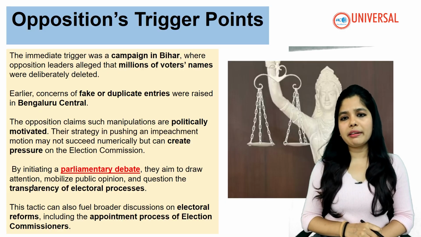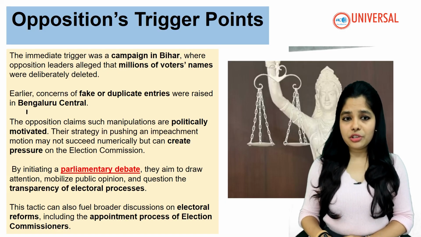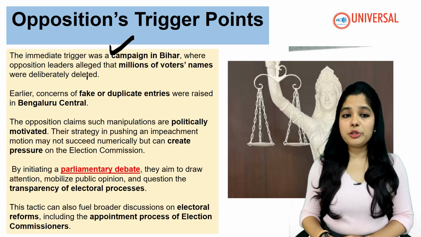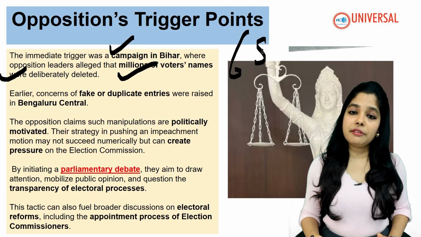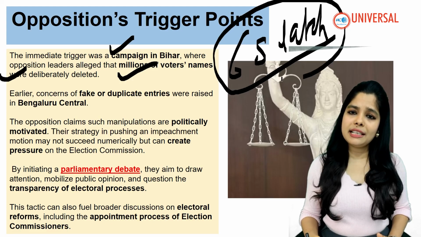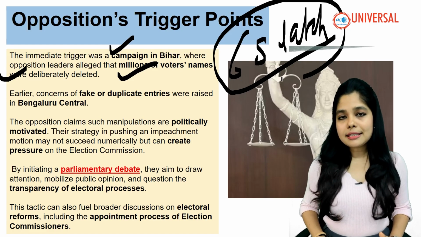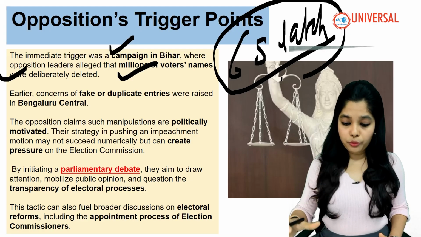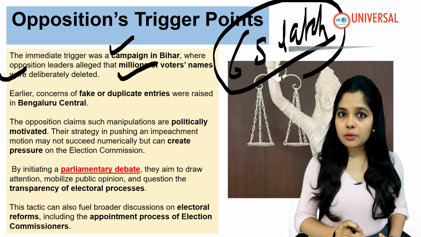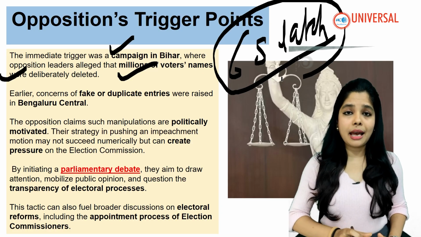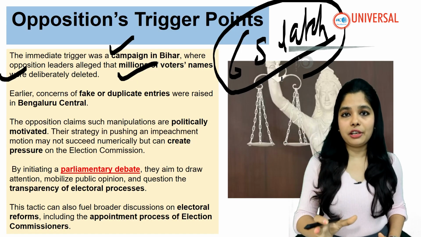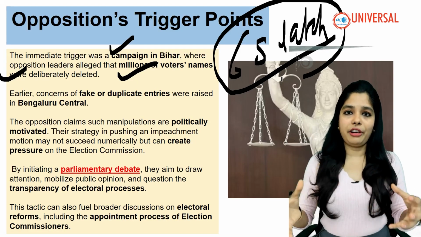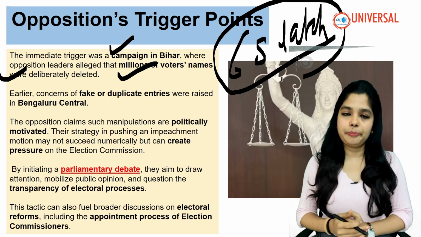So, the opposition's triggering points. The immediate trigger was the campaign in Bihar, where opposition leaders alleged that millions of voters' names were deliberately deleted. How many names? It was 65 lakh people whose names were deleted. It's a huge number, isn't it? 65 lakh voters' names were removed from the voter list, and now the Supreme Court has come forward and said to use the Aadhaar card as identification for these people.